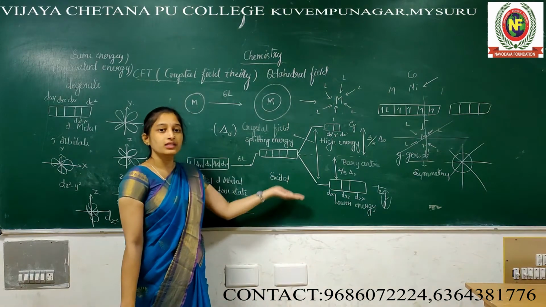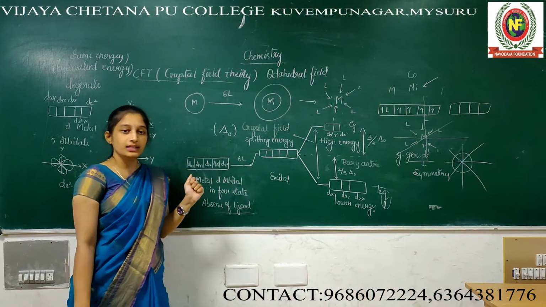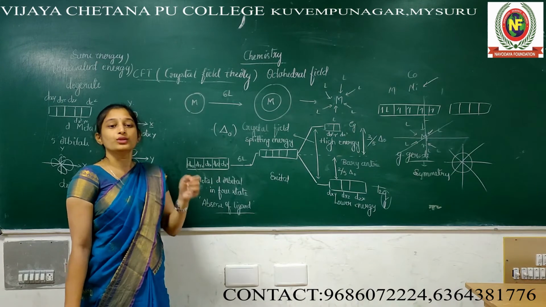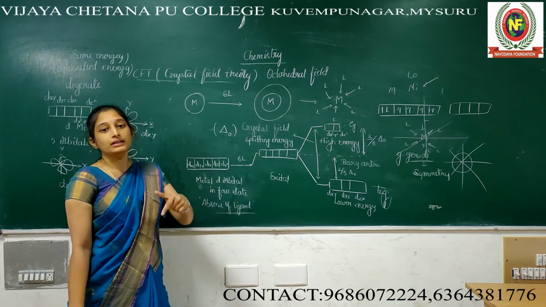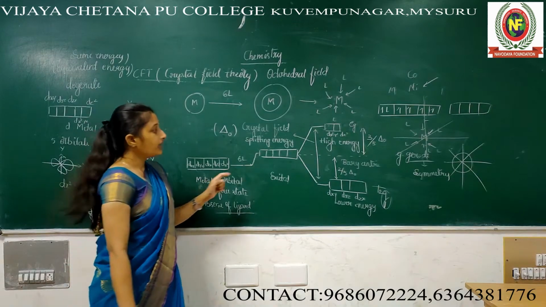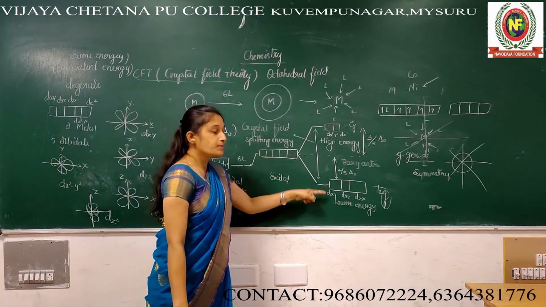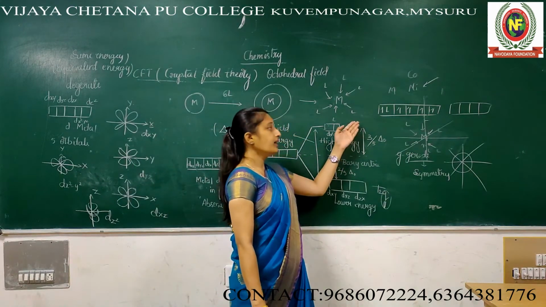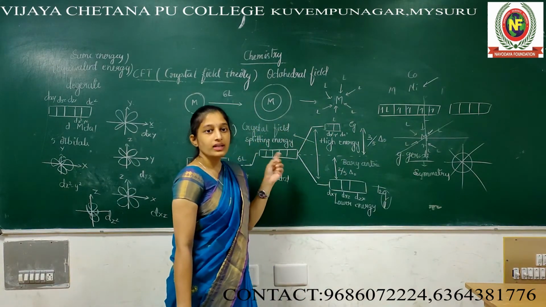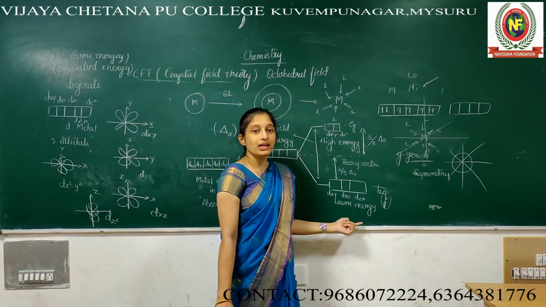Excited means the energy level increases. Why is energy increased? Because of the repulsion between the electrons present in the metal and the ligand. And then what happened? It splits once again into 2 sets: one is the T2G set and the other is the EG set. T2G means a 3 orbital set.